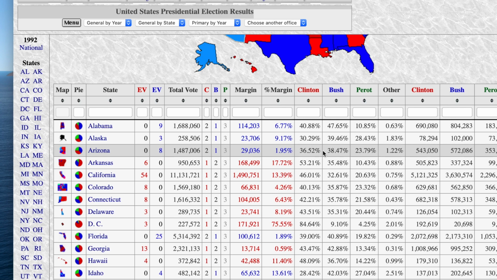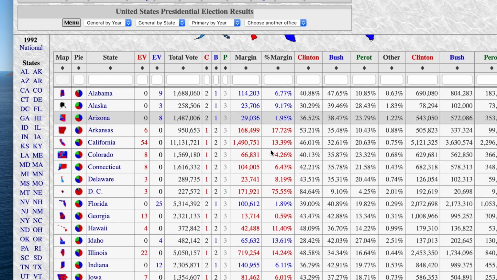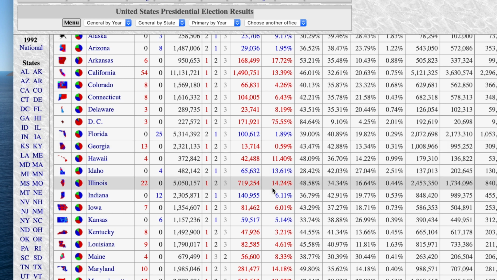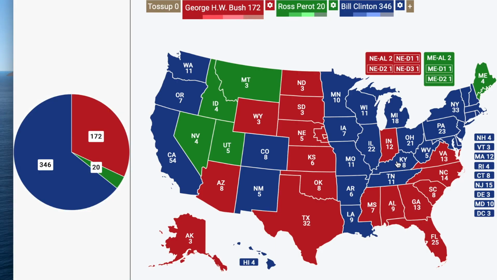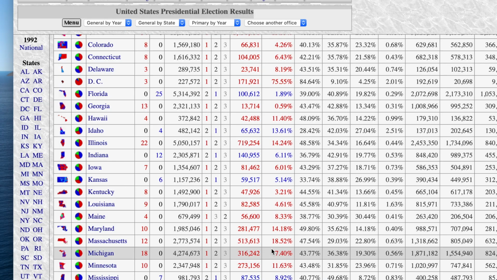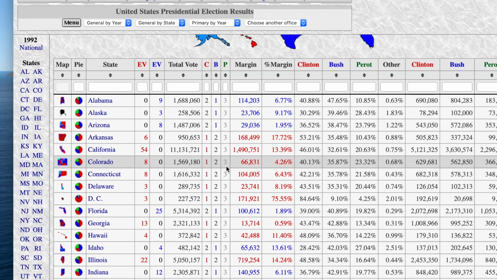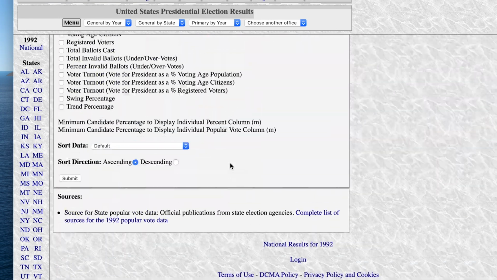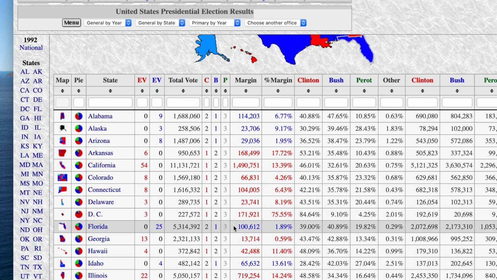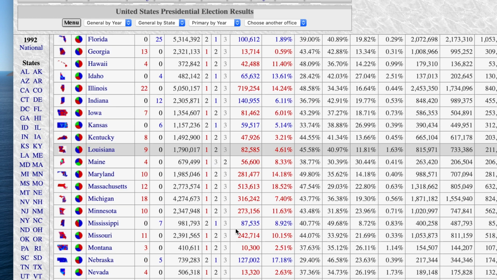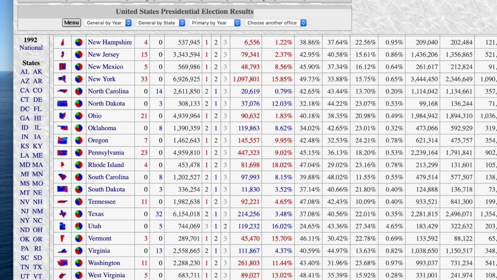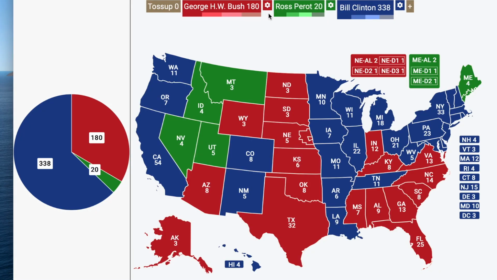Bush won this state by 1%. Maybe he could have expanded his margins there. But I feel like these states that super narrowly voted for Clinton maybe would have switched over to Bush. Like maybe Kentucky would have gone to Bush. I'm going to go out on a limb and say Kentucky would have gone to Bush. And another thing is that Bush broke his no new taxes pledge. There were voters who were upset with that. They, in protest, voted for different candidates, such as Clinton or Perot. I feel like maybe some more of those people would have gone to Perot in this case because Perot is more of a viable candidate.